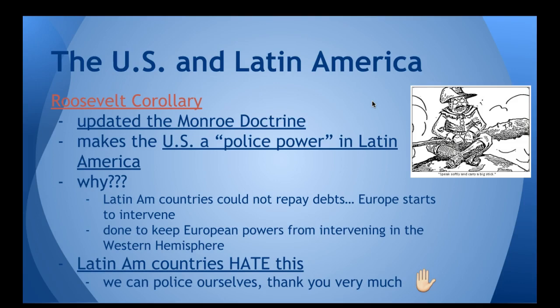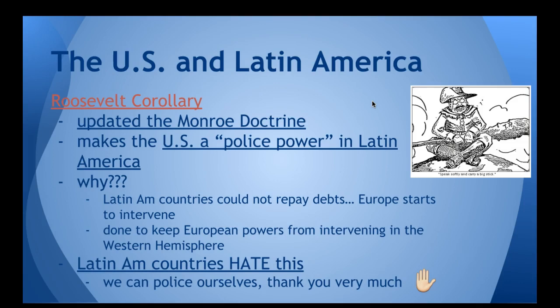The Roosevelt Corollary to the Monroe Doctrine makes the U.S. a police power in Latin America. So basically it gives us the powers of a police officer. It puts us in control of these Latin American countries. There are a couple of reasons why. Many Latin American countries had debts that they couldn't repay. Europe started sniffing around these countries, trying to get the debts that were owed to them paid. So we update the Monroe Doctrine with the Roosevelt Corollary to keep European powers from intervening in the Western Hemisphere.